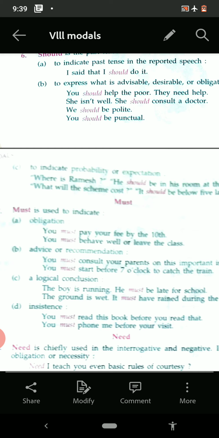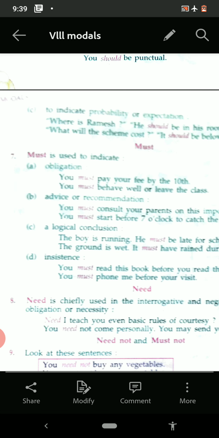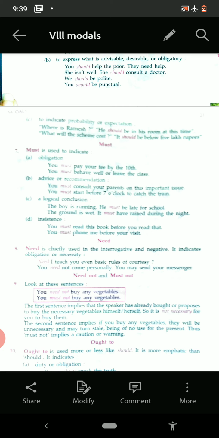Now see the next one. It is must. Must is used to indicate obligation. Obligation means you must pay your fee by the 10th of every month. It is obligation. You must behave well or leave the class. So it is obligation: either you be quiet, behave properly, or leave the class.